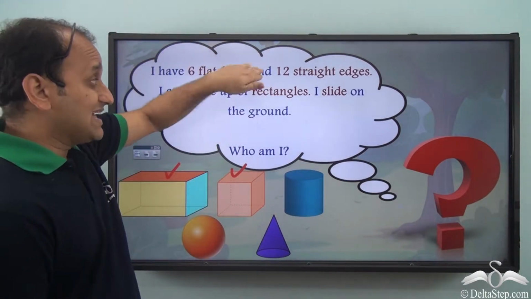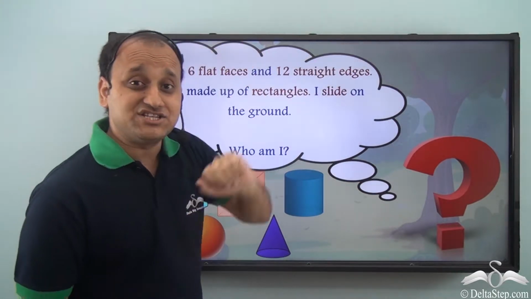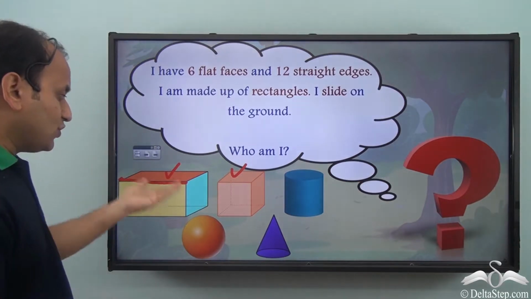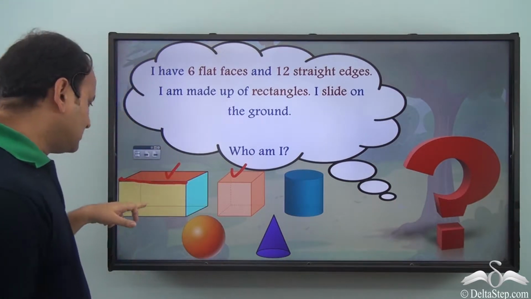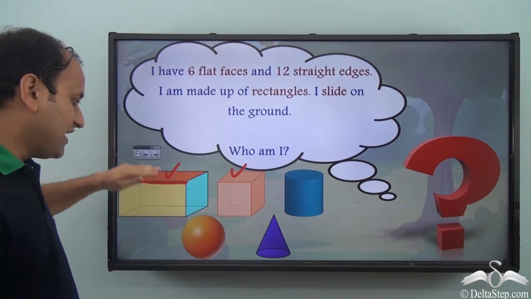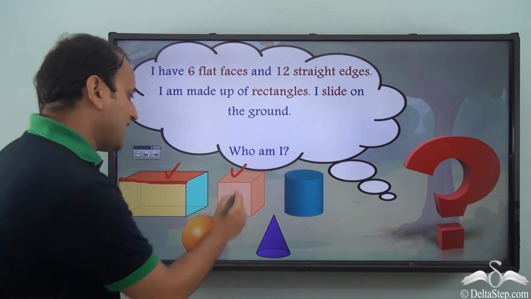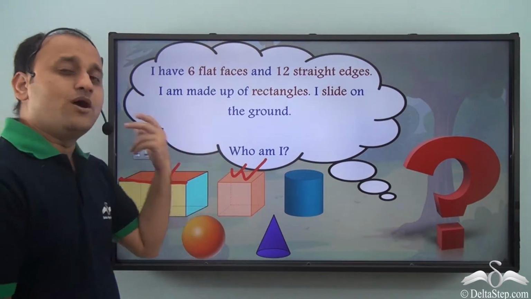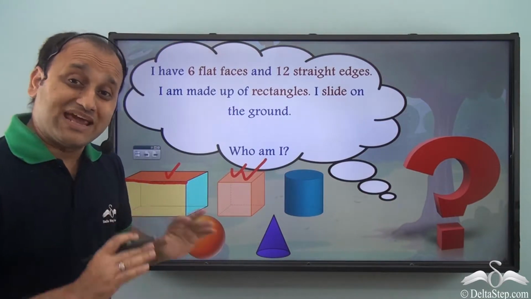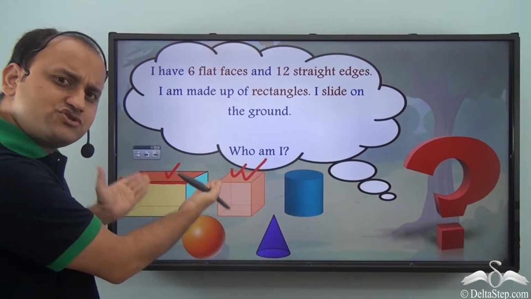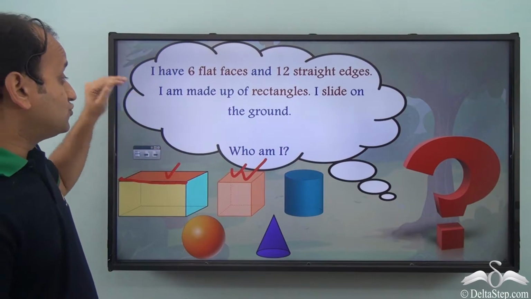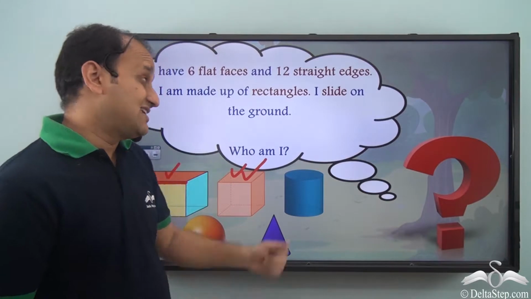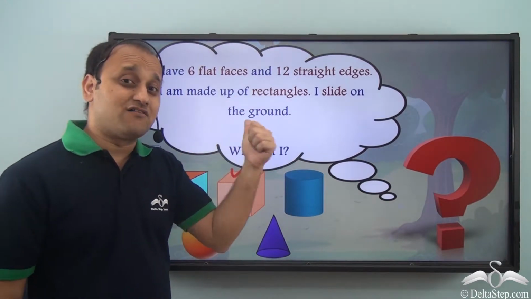Now it also says that 12 straight edges. Well, these are the edges, and we have 12 straight edges in both the cases. You see, even in this case we have 12 straight edges, and even in this case we have 12 straight edges. So a cuboid and a cube both have 12 straight edges. We are still left with 2 choices. Now let's move to the next one. I am made up of rectangles. Now this might solve our problem.